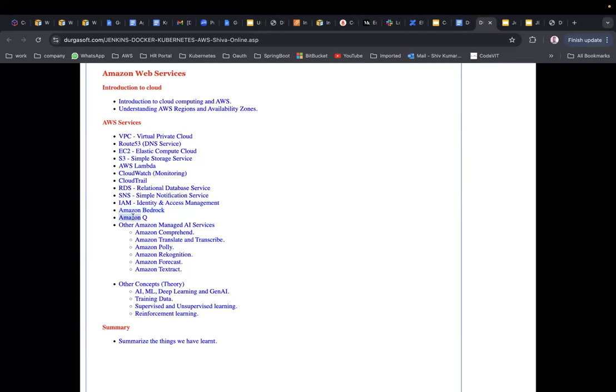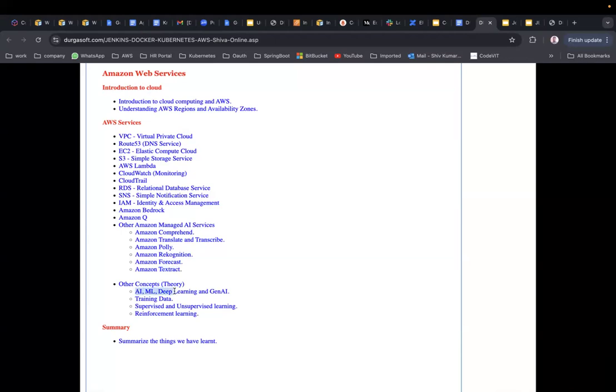Amazon Q, this is also one of the AI services where we can create chatbots. Then other Amazon managed AI services, like Amazon Comprehend, Amazon Translate, Transcribe, Amazon Polly, Amazon Rekognition, Amazon Forecast, Amazon Textract. Other concepts are just theory.